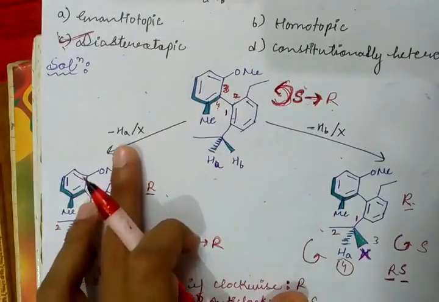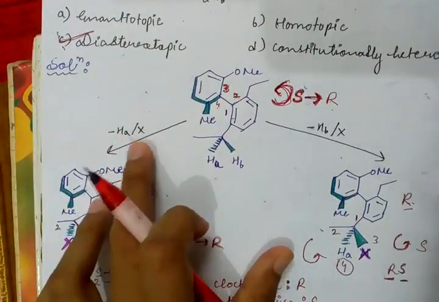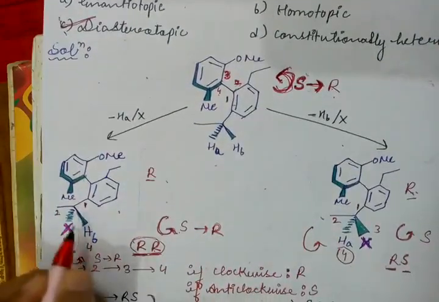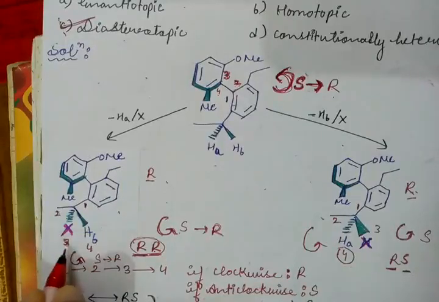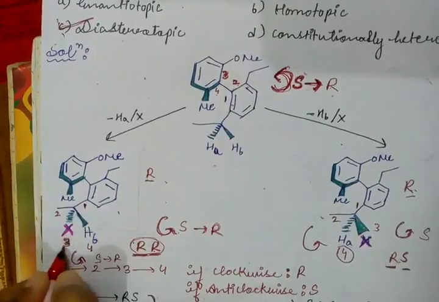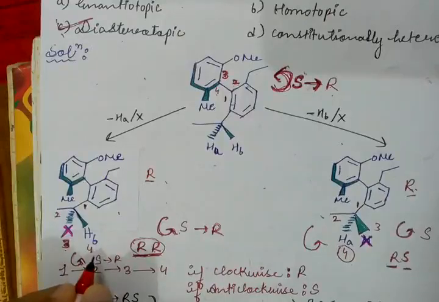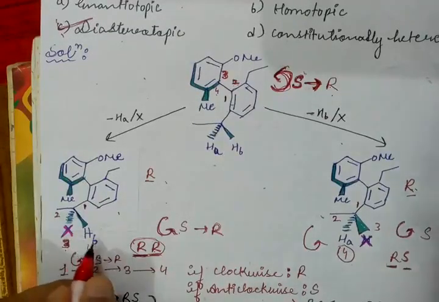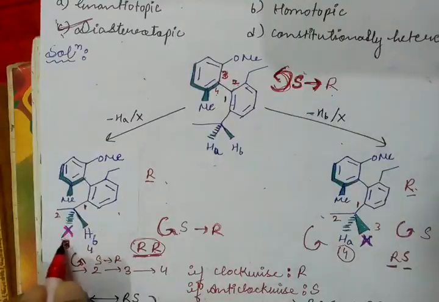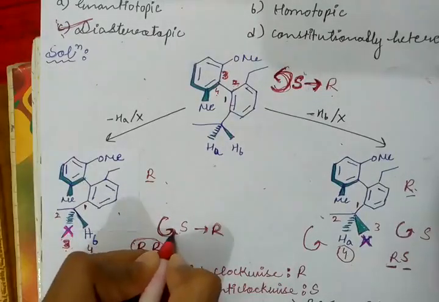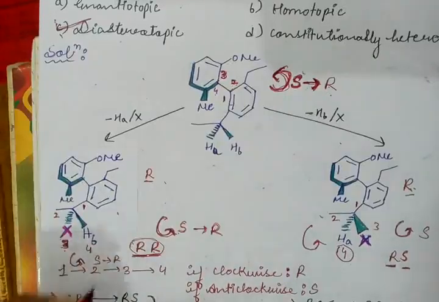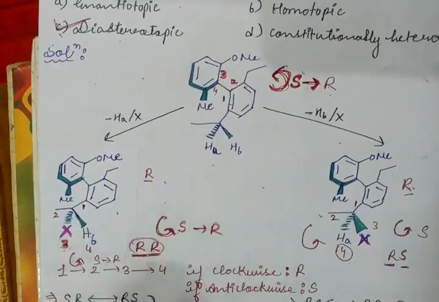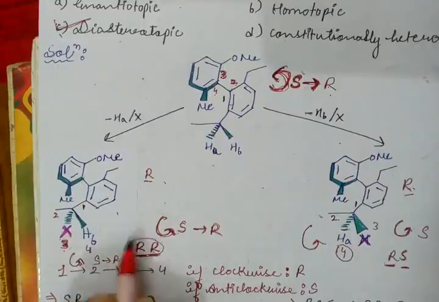Firstly, after removing HA and replacing it by X, we find out here that this is first, this is second, this is third, this is fourth. Why is this third? Why not fourth? This is because hydrogen is the least priority atom. So this gets fourth, and this, not being hydrogen, gets third priority. Moving from 1 to 2 to 3 to 4, this is in anti-clockwise direction, so it is S, but again the fourth group is at the above position, so it changes to R. So what we find out here is this is R and R.